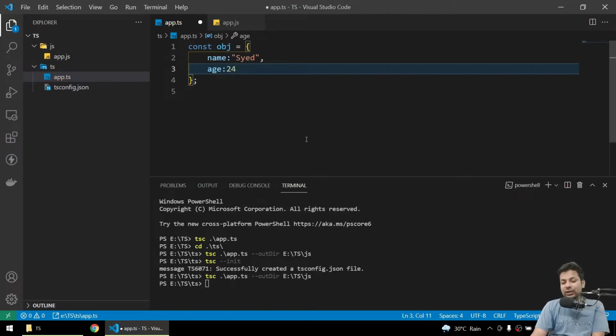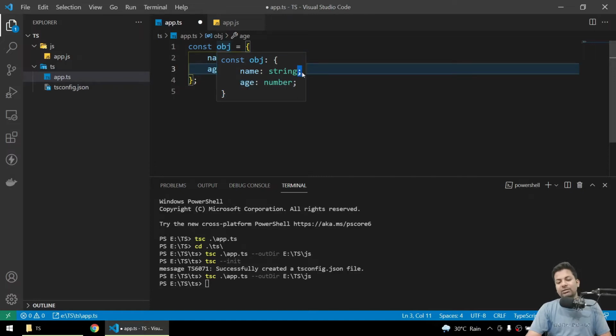Have you noticed one thing, we have given name and age, no error, but if you go to where the object is written, it will show you how your variable looks. So it's telling you that you have a name which is a string, and I haven't declared what the type of the object will be, but by default, as we have written, it's just assuming you have a name which will be a string and an age which will be a number.